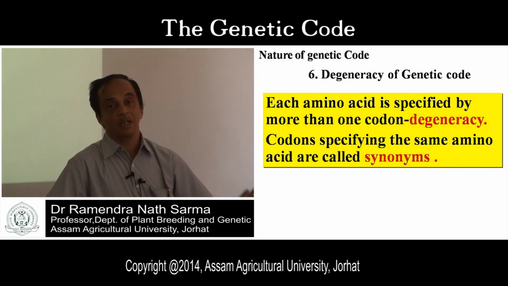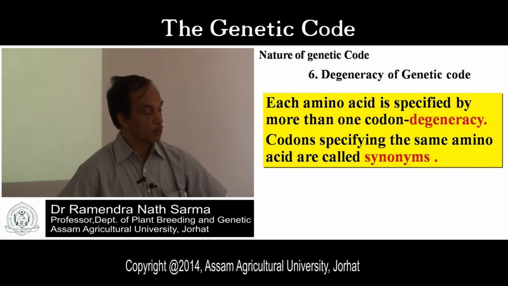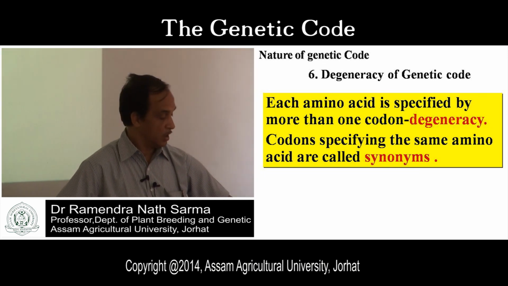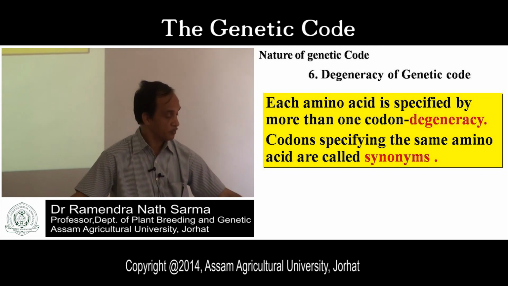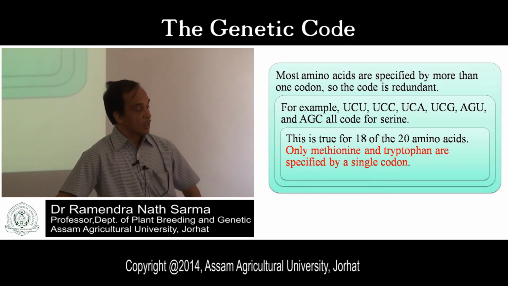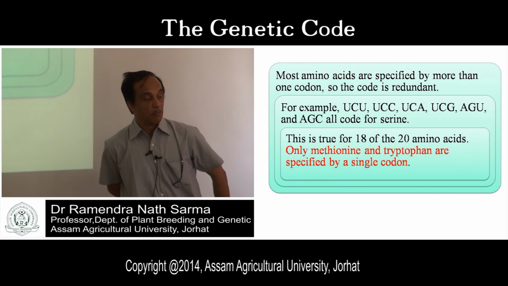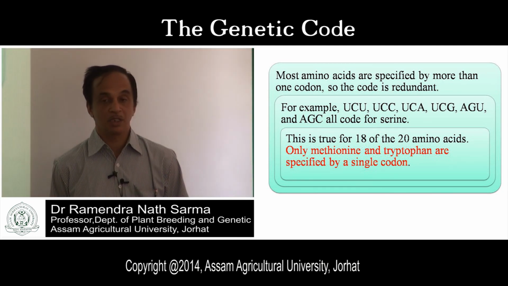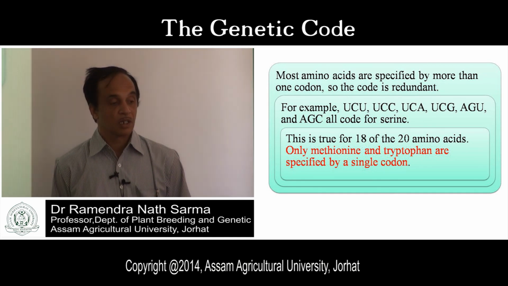What are the reasons for degeneracy of the genetic code? Most of the amino acids are coded by more than one codon. That means the code is redundant.